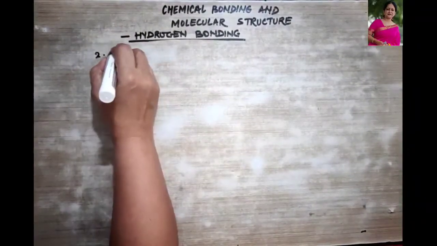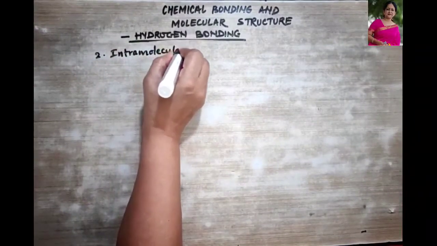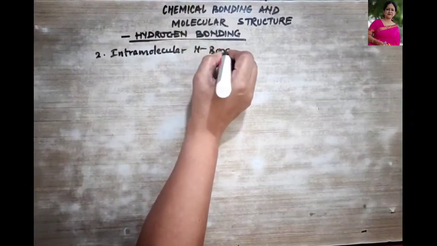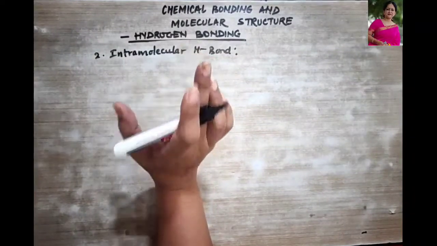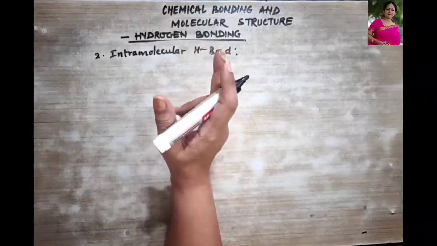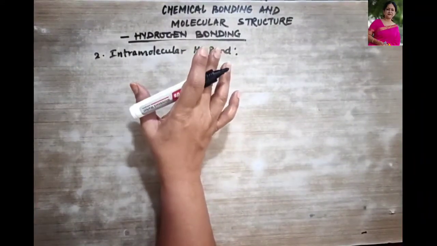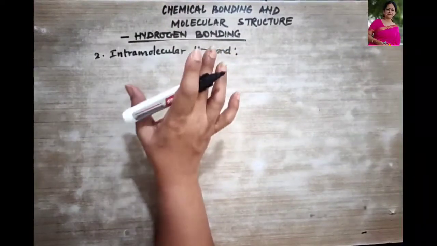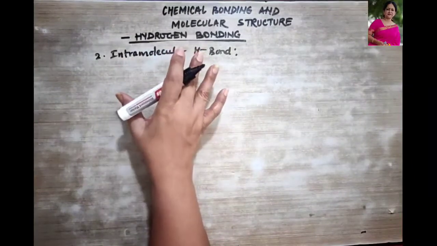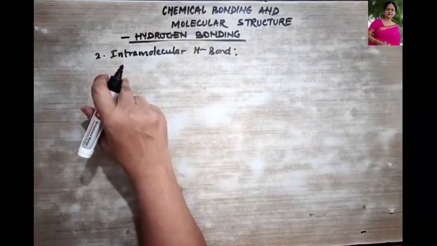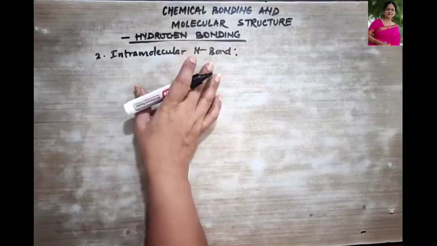Second point, the intramolecular hydrogen bond, right? It is formed between the hydrogen atom and highly electronegative atoms, like for example, as I told you, fluorine, oxygen and nitrogen that are present in the same molecule, and this results in the cyclization of the molecules, and this type of bonding decreases the boiling point and the solubility of the compound in water. Clear?